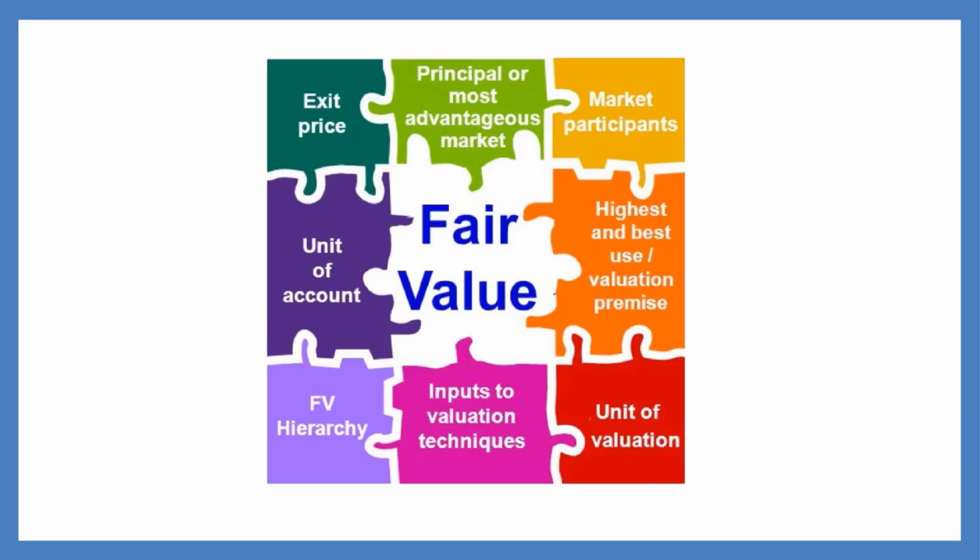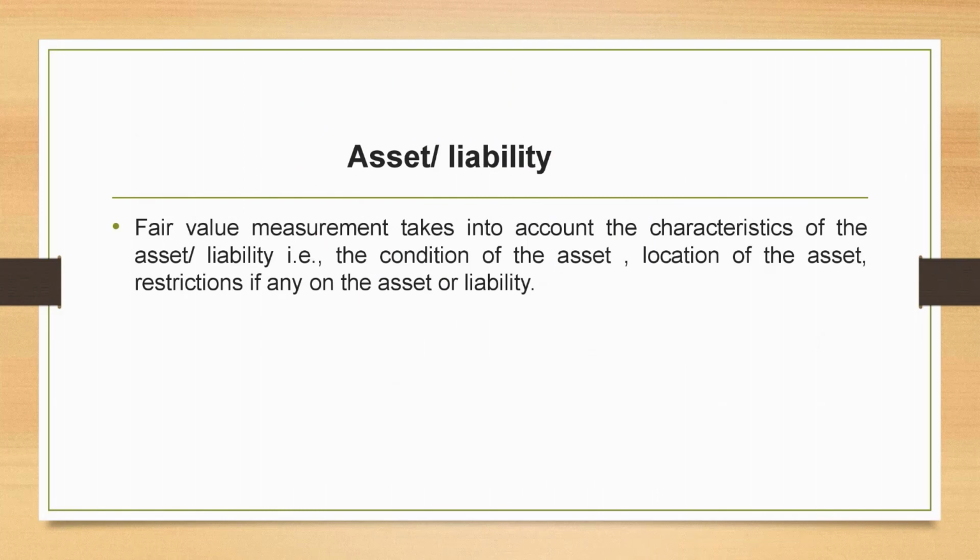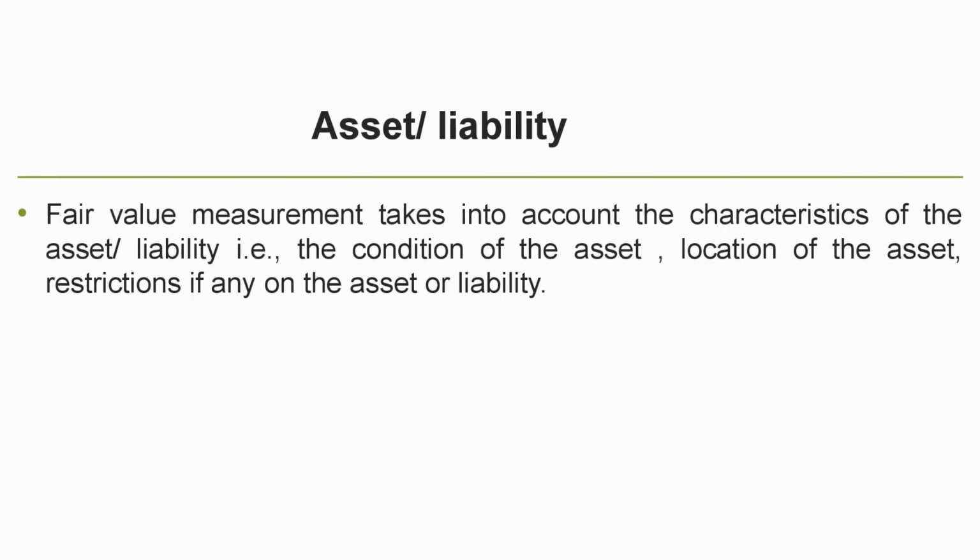So let us focus on each of the components in detail to understand how it contributes to the fair value measurement and some intricacies. Let's first start with the first and foremost component, which is the asset or liability, because this is what is being transacted and for which we are trying to find a fair value. The fair value measurement of an asset or liability will depend on the characteristics of the asset or liability. How do we know the worth of a person? Through his qualities, through his characteristics, right?